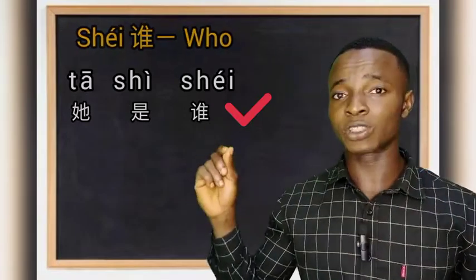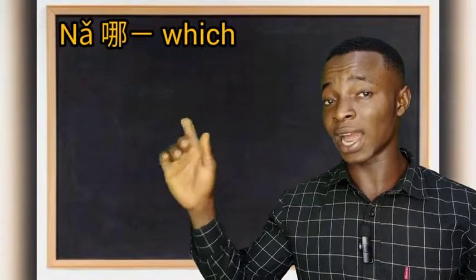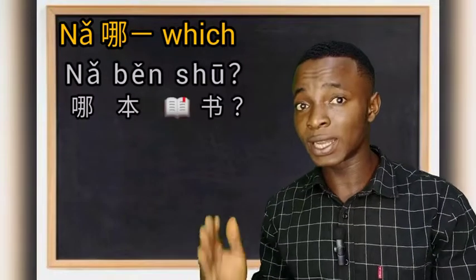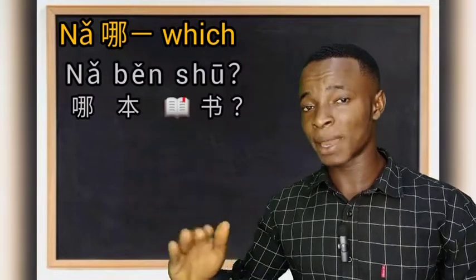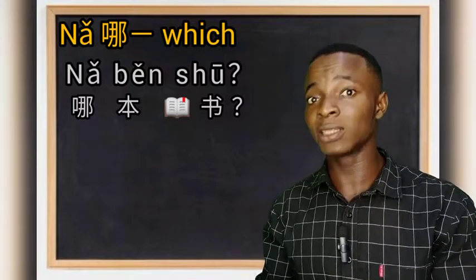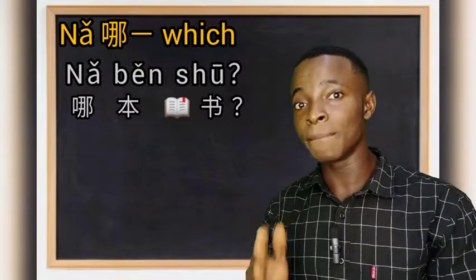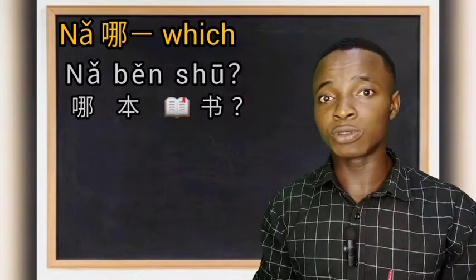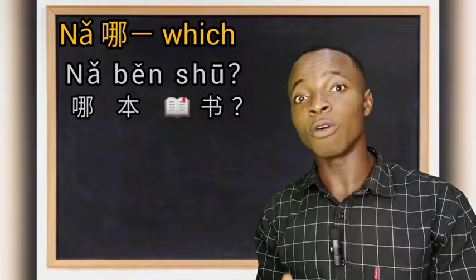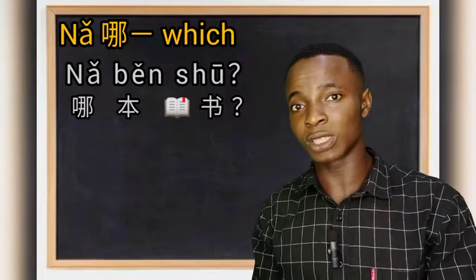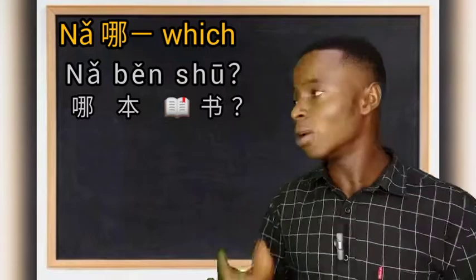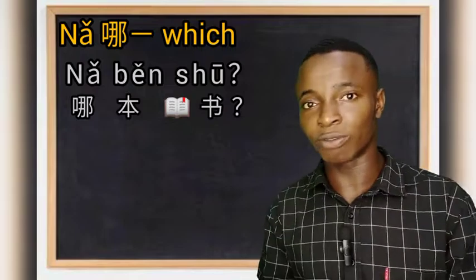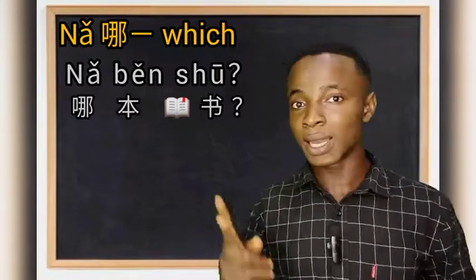So the next one we have on the screen is which, 哪. For example, we ask which book? We say 哪本书? 哪 means which. 本 is a measure word for books. What is a measure word all about? A measure word is what we use to specify a certain quantity of a given noun in Chinese language. The way measure words work in English might not be the same in Chinese language, so usually different. For example, in English language, we usually say a pair of shoes.